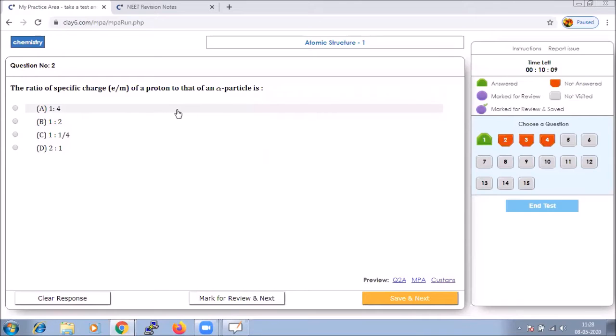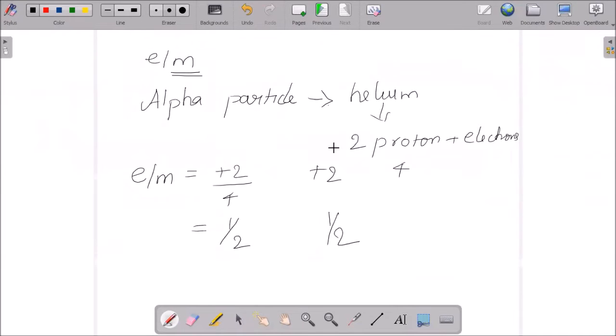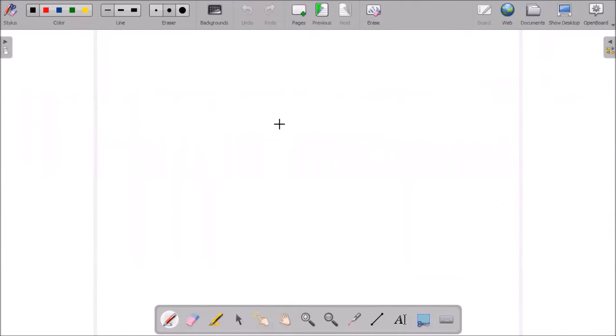The next question is the ratio of specific charge, e by m, of a proton and of an alpha particle. This is also based on the same concept, so you could solve it based on the first question's concept itself. The e by m of a proton will be equal to 1 by 1, and the e by m for the alpha particle, as we have calculated, is 2 by 4, so you could say it is 1 by 2.